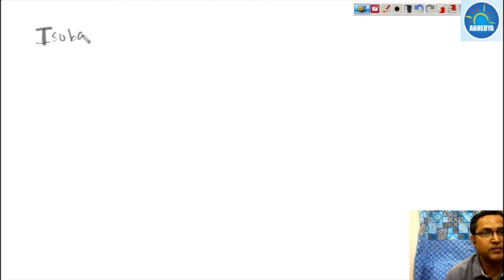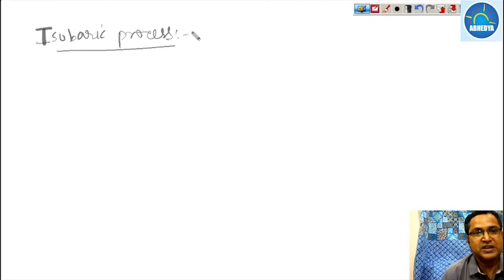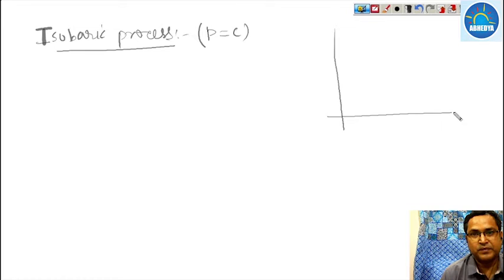Now the next one is the isobaric process. What is an isobaric process? An isobaric process is a process in which the pressure remains constant. Now suppose the pressure remains constant and the system moves from state 1 to state 2 in this way.